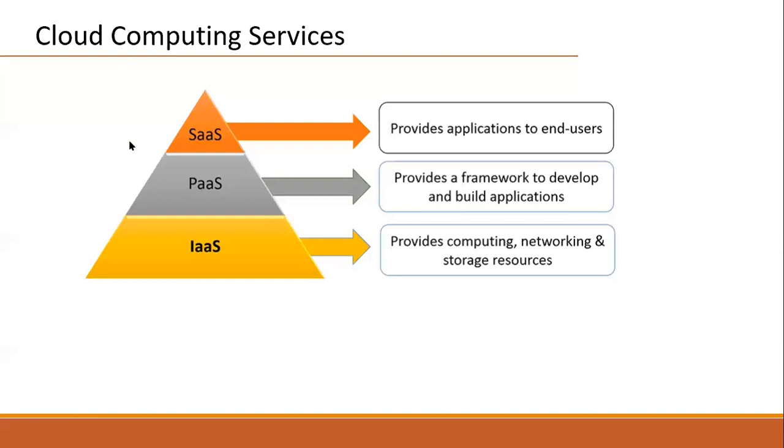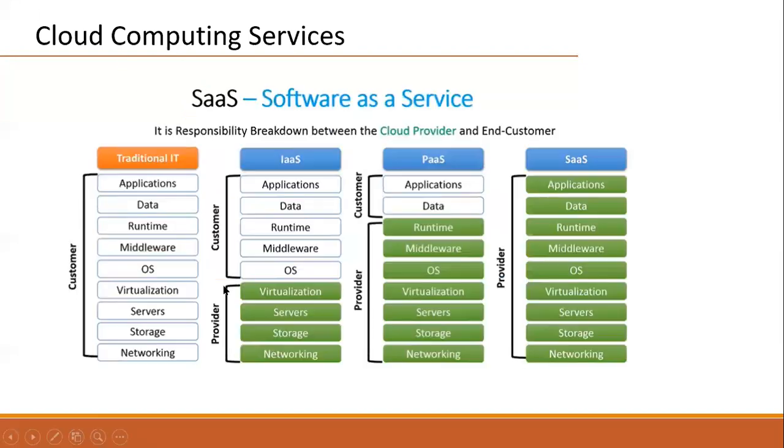Those are the three major services. In summary, we can understand like this. In traditional IT, everything we have to maintain. In case of IaaS, the provider is maintaining networking, storage, servers, virtualization; Amazon or Microsoft is maintaining. OS is optional again. We maintain middleware, our SQL Server, Oracle servers, databases, application servers, websites.